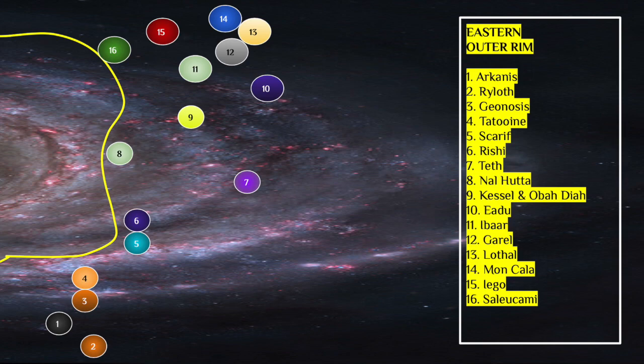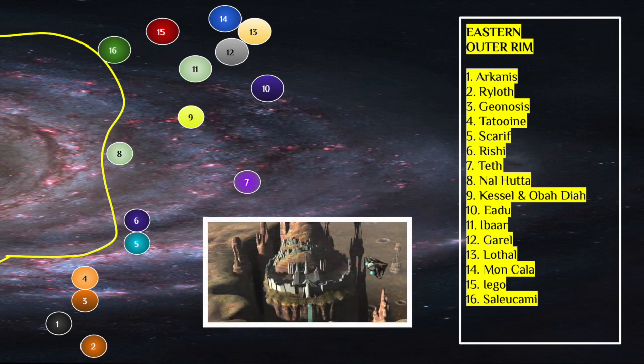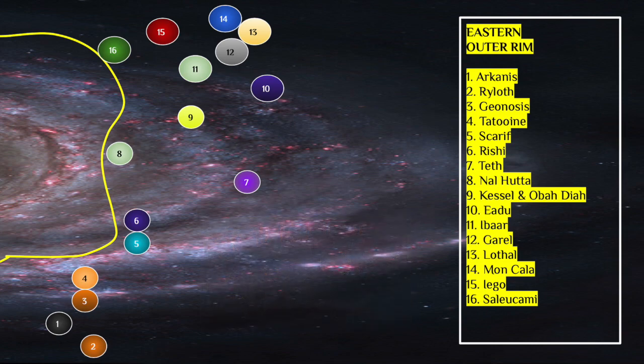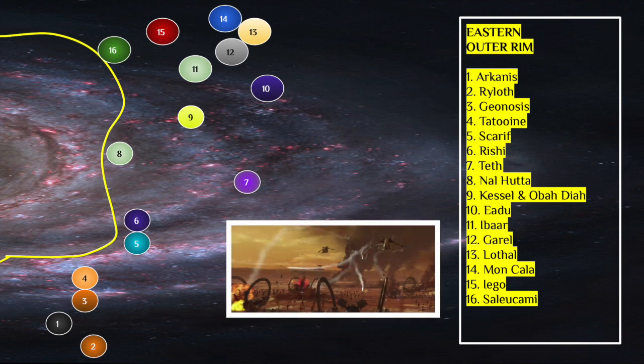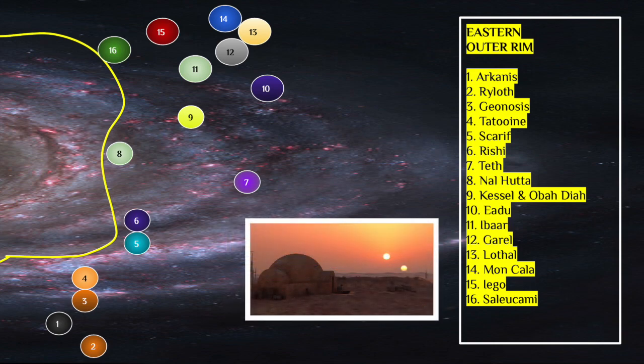in the sequel trilogy. Now Ryloth plays a huge role in the shows, especially Clone Wars. The Twi'leks are from the planet Ryloth, including Cham Syndulla and Hera Syndulla. Number 3 is Geonosis. We see that first in Episode 2, Attack of the Clones. That's where the Clone War begins, and it is also the site of the Death Star construction before it gets moved to Scarif.